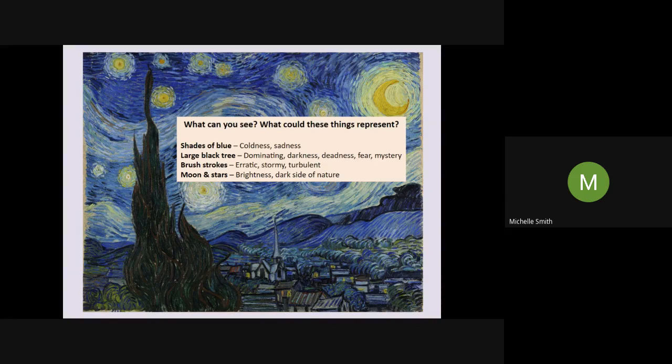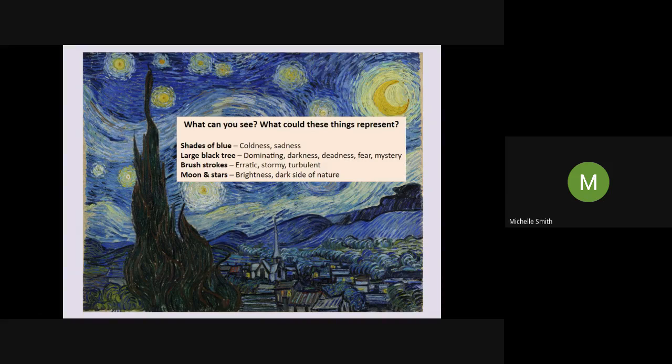The reason I've put dominating is because it sort of takes over the painting because of where it is in the foreground. The brushstrokes to me seem quite erratic. It's that idea of that stormy, turbulent sky that kind of looks like sea and waves, as if it's moving. Maybe it's supposed to represent the wind. I'm not sure, but it seems very erratic. It seems very turbulent, not very smooth and neat.